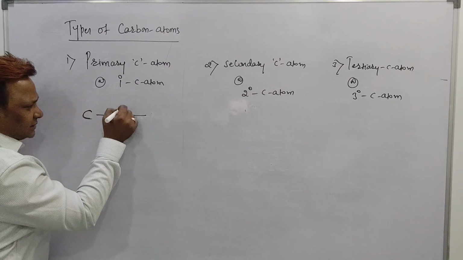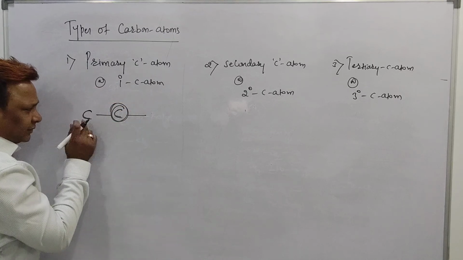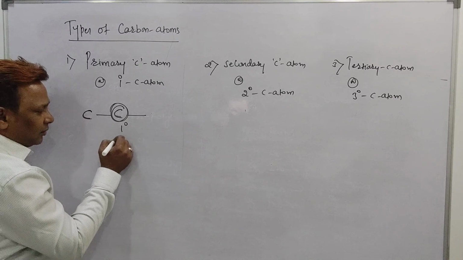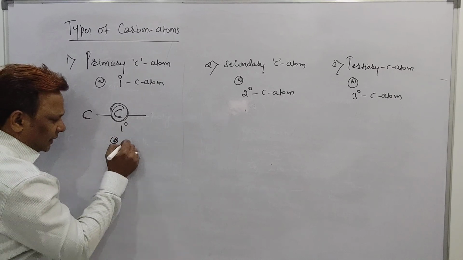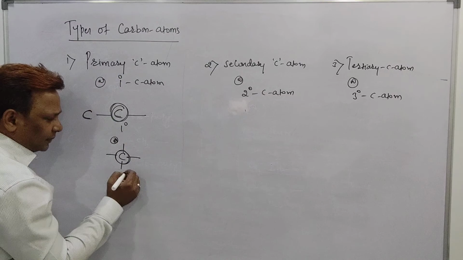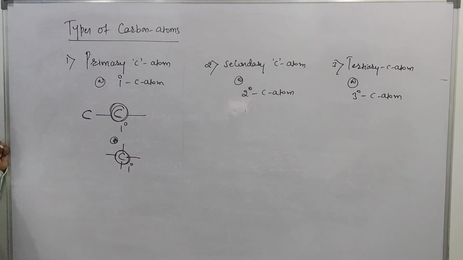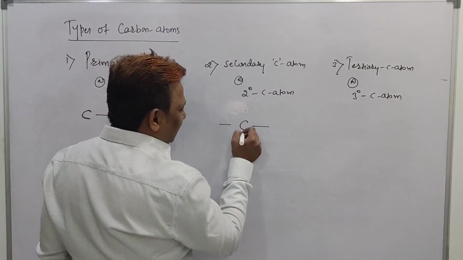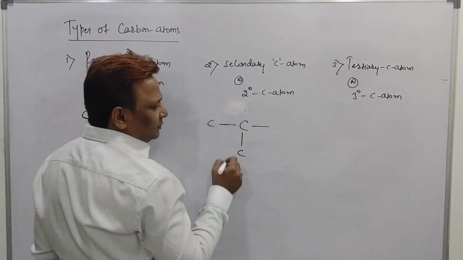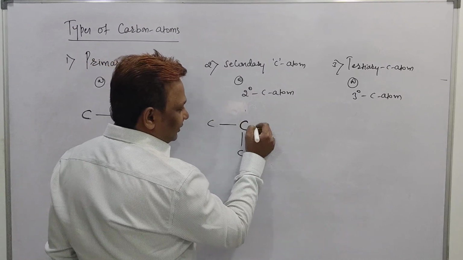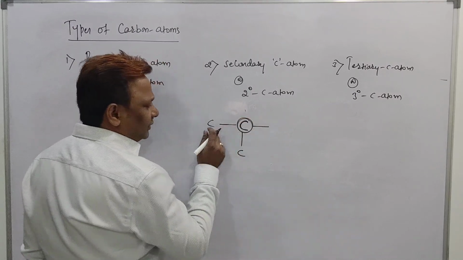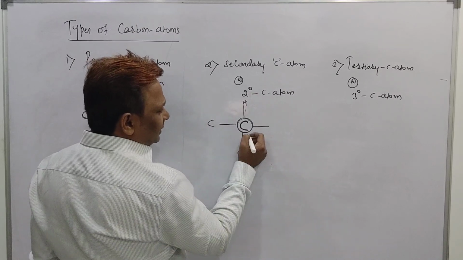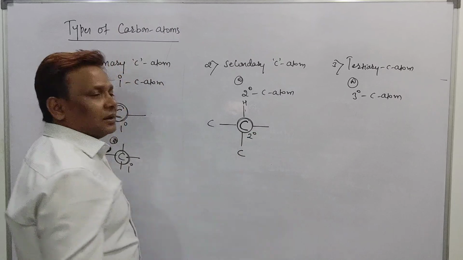So when a carbon atom is bonded with only one carbon, beta, it will be called a primary carbon atom, 1 degree. Or we can say, beta, a carbon atom that does not attach with any other carbon atom is also called a 1 degree. 2 degree: beta, carbon atom bonded with 2 carbon atoms. See beta, this is a free bond and carbon. Carbon atom bonded with 2 carbon atoms, right? 2 carbon atoms, then H should be there. This carbon will be called a secondary carbon.